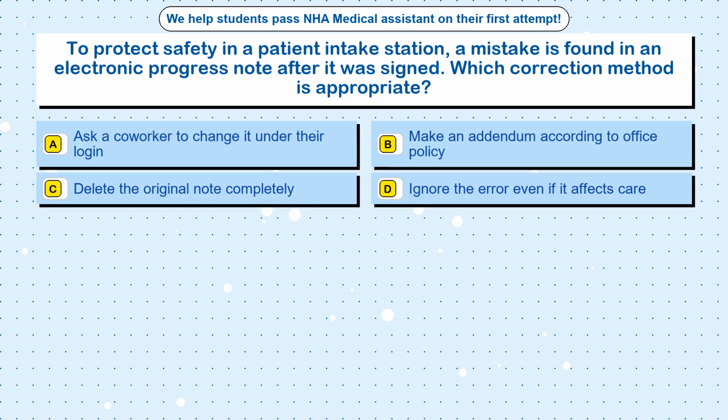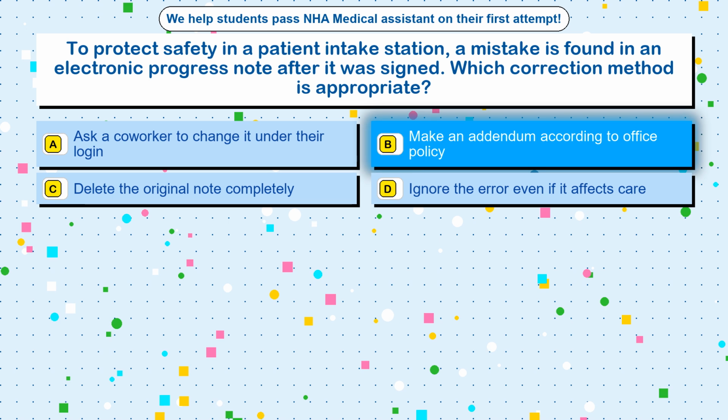Question 8. To protect safety in a patient intake station, a mistake is found in an electronic progress note after it was signed. Which correction method is appropriate? Option A, ask a coworker to change it under their login. Option B, make an addendum according to office policy. Option C, delete the original note completely. Option D, ignore the error even if it affects care. The correct answer is option B. Make an addendum according to office policy.